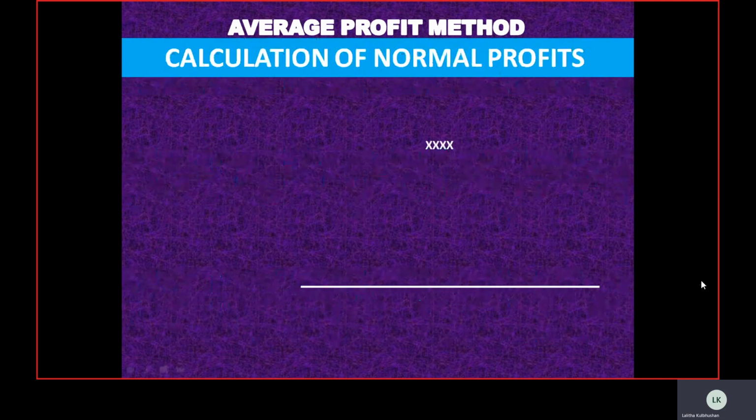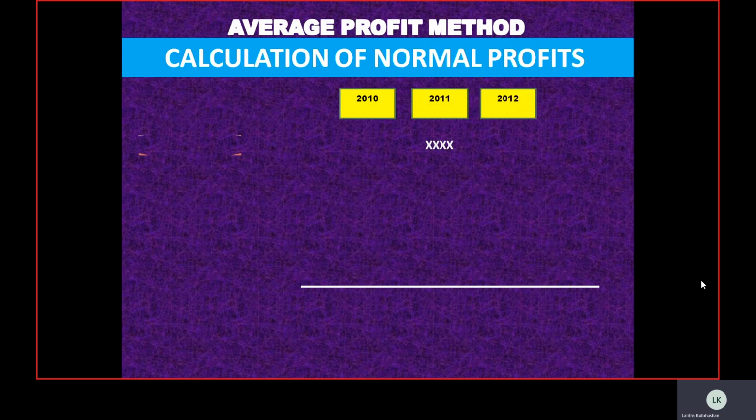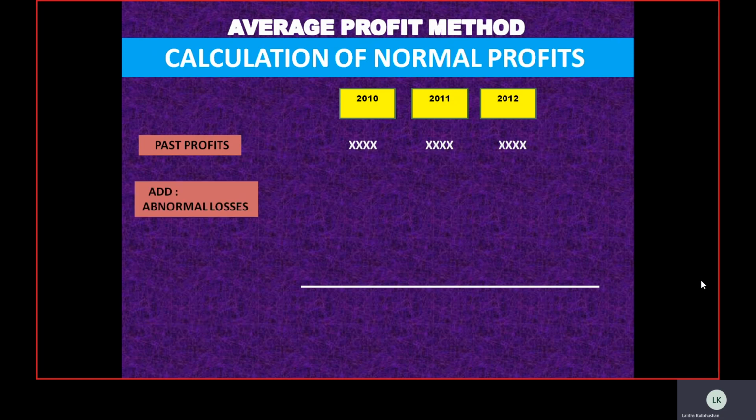Now the next thing is we are going to discuss the calculation of the normal profit. We have seen that the average profit method uses the normal profit. Sometimes some adjustments are given in the question, and this is how to deal with these adjustments and calculate the normal profits. Let us assume the past profits of the firm have been given to us, for example 2010's profit, and 2011 and 2012's profits. Apart from this, abnormal losses are also given here. So what will be the treatment for these abnormal losses?